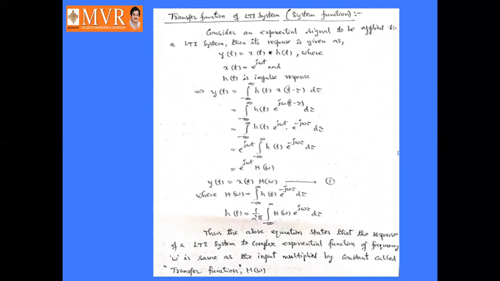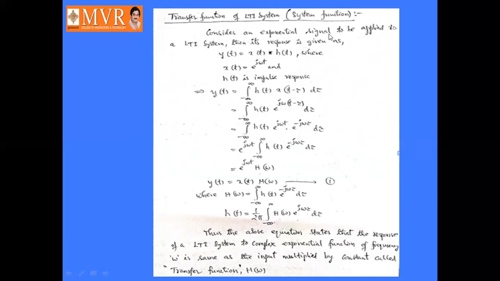Here, consider an exponential signal applied to a linear time invariant system. Then its response is given as follows. The response of the system to the exponential signal is y of t is equal to x of t convolved with h of t. Here, what is x of t?